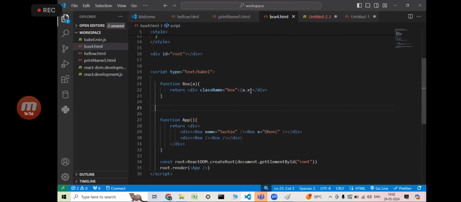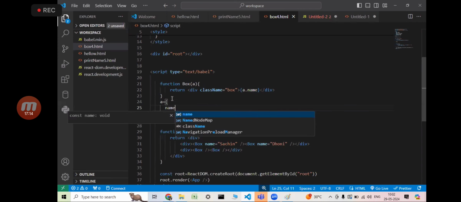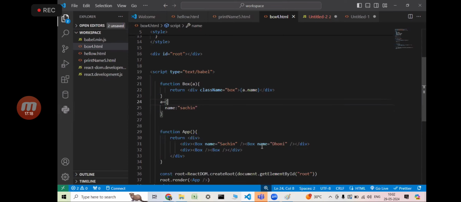This is common for all, right? Use name. Can you pass the Dhoni also with the same key, only name? Then is the change required or not required here? My first box, my A looks like what? My A, name and Sachin. So A dot name is Sachin. My second box, key is what? Name only.